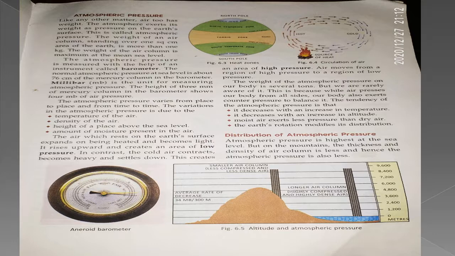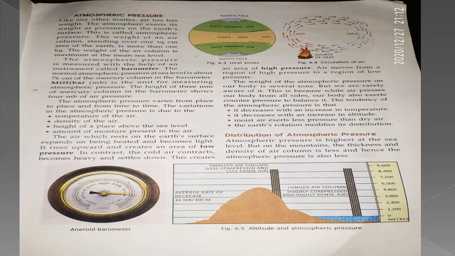Sun's rays are almost vertical throughout the year, and it is the hottest part of the Earth. Then temperate zone receives moderate insolation, and in this region there is moderate temperature. It is neither too cold nor too hot. And frigid zone receives minimum insolation, and the sun's rays are slanting throughout the year, and it is the coldest part of the Earth.